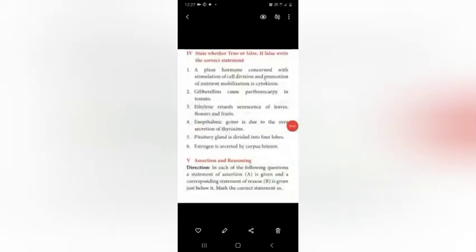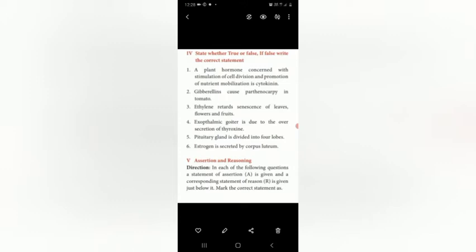Dear students, this is unit 16, plant and animal hormone. In this lesson, we have already revised choose the best answer, fill in the blanks and match the following of the book back evaluation. Today, we are going to continue the remaining book back questions. Now, we are going to revise state whether true or false. If false, write the correct statement.